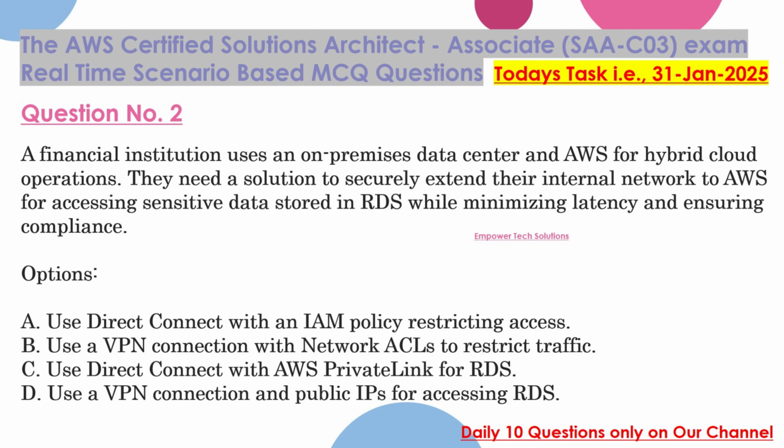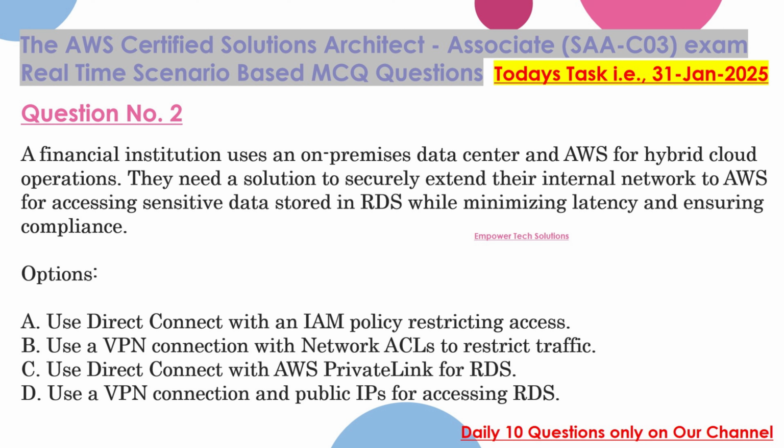Question 2. A financial institution uses an on-premises data center and AWS for hybrid cloud operations. They need a solution to securely extend their internal network to AWS for accessing sensitive data stored in RDS, while minimizing latency and ensuring compliance. Options: A. Use Direct Connect with an IAM policy restricting access.